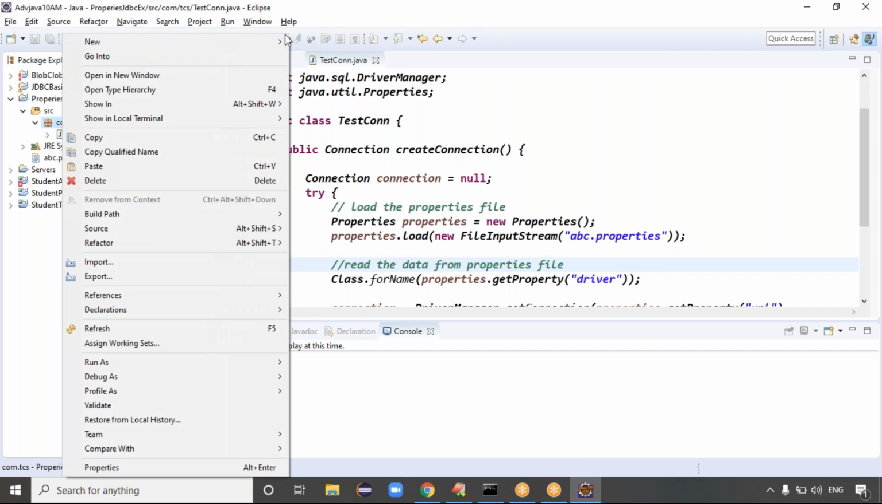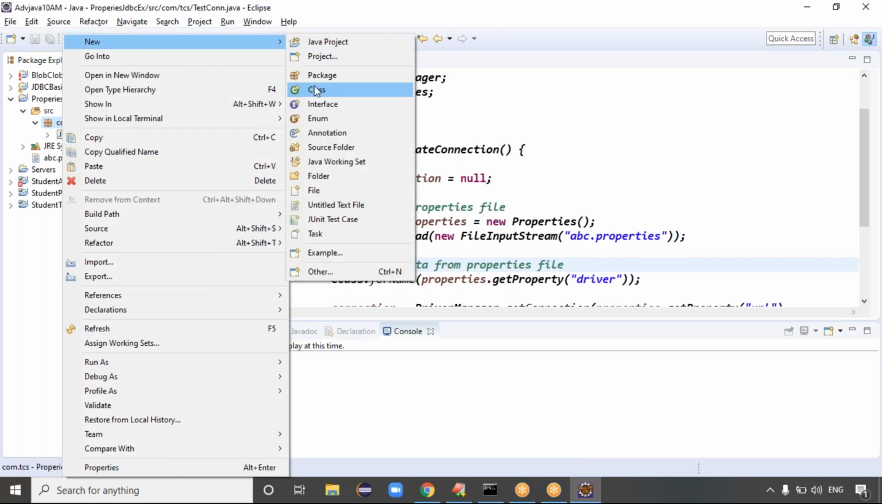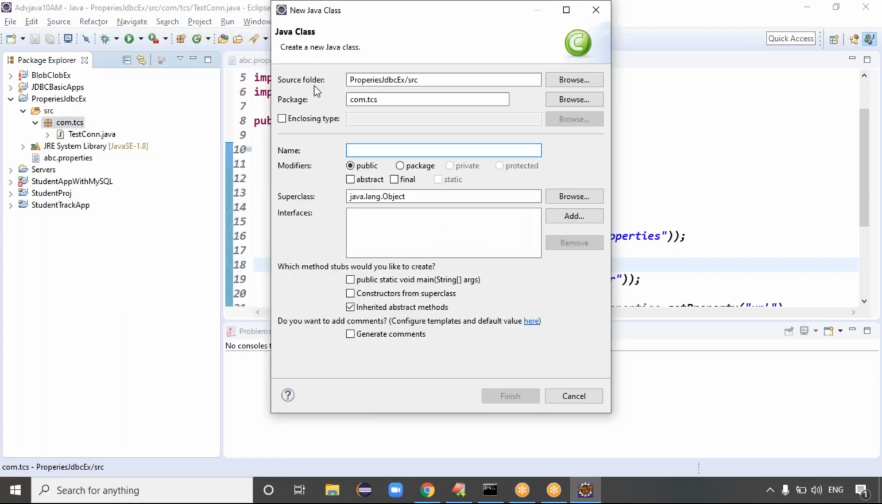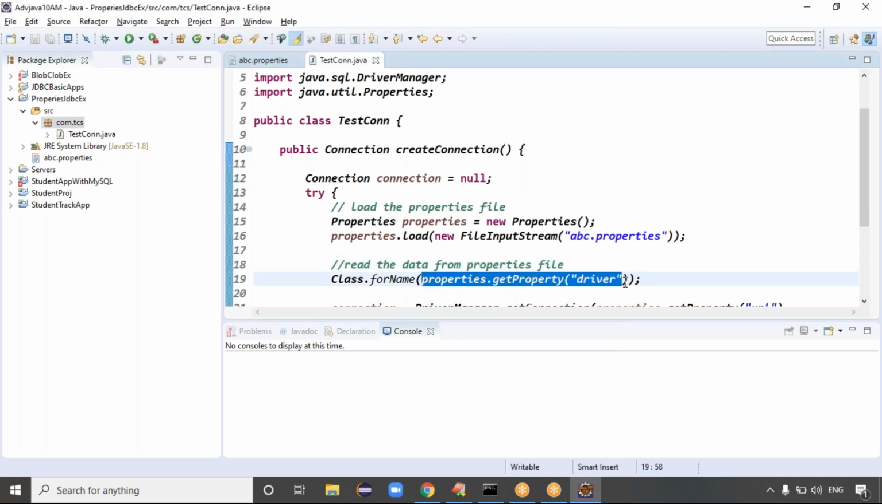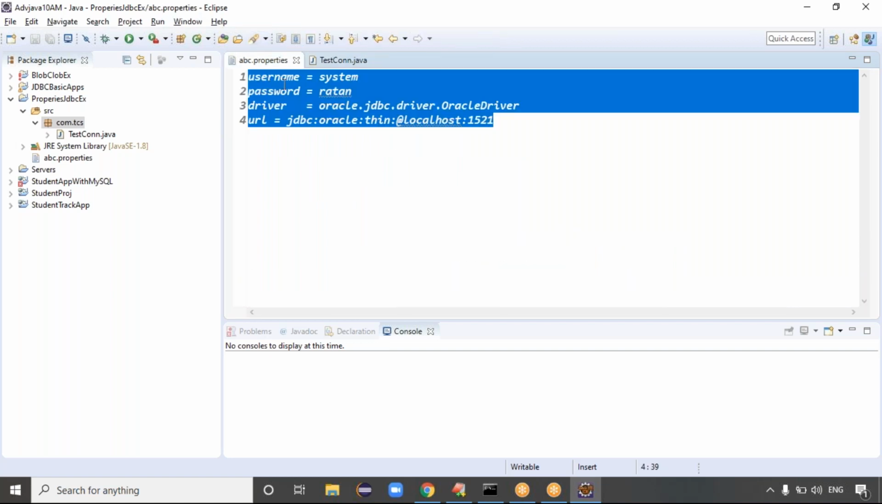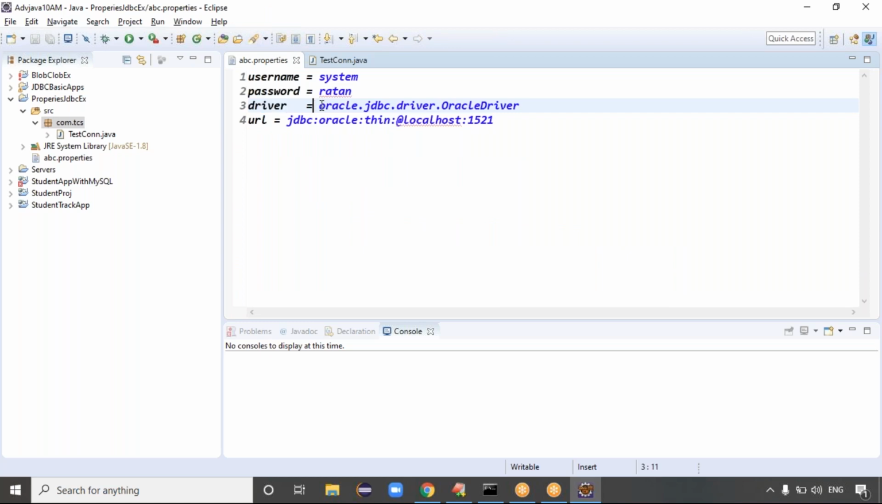Sir, in the JDBC example, the driver you are writing in the string like getProperty driver, what is that driver, sir? It is loading the driver. Class.forName is there, right? What do we expect in Class.forName? The driver class name, right? Where do we have to get the driver class from? We have to get it from the property file, right? That's what property getProperty of driver means. It returns this value, and in this place, this value will be replaced.